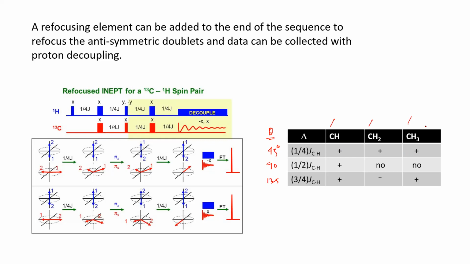If there is no hydrogen, no peak, similar to DEPT. For 1/2 JCH, you will have CH peak only. For 3/4 JCH, you will see CH and CH3, but CH2 will have opposite phase. It's just like DEPT, only the change is here.